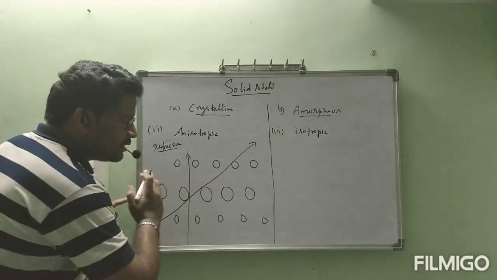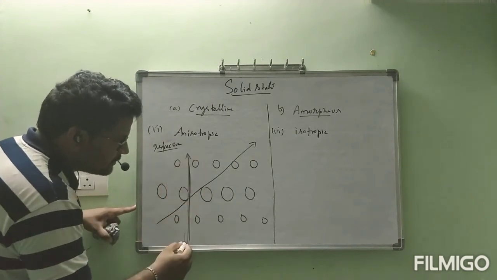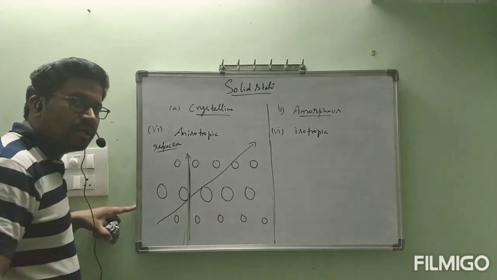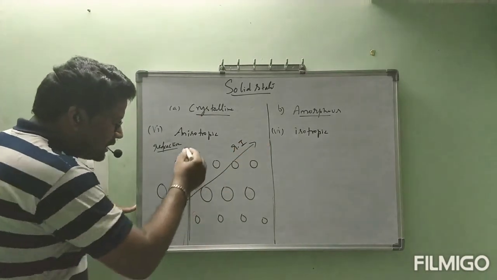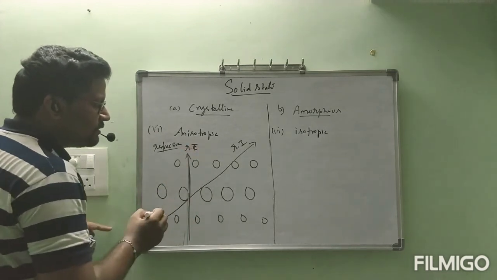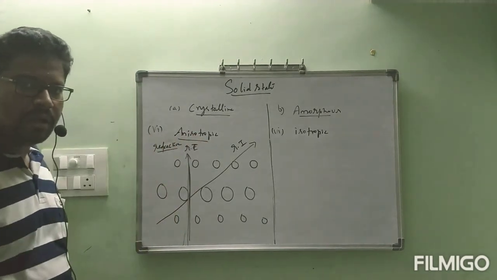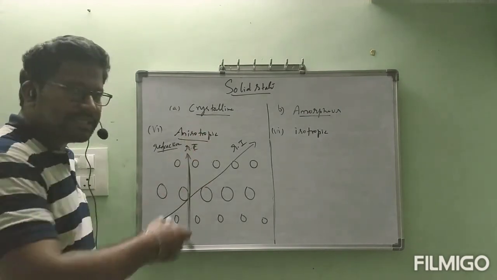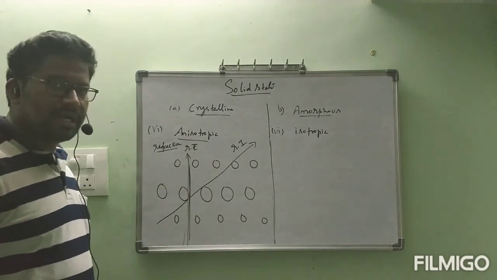As the order is perfect, this is perfectly aligned with short distance, it appears like this, but here it is a long distance, it appears diagonally. So in this direction the refractive index will be different, and in this direction the refractive index is different. These two refractive indices are different for the same solid, which is called anisotropic. Iso means same. Anisotropic means it is not the same in all directions. For a crystalline solid, the refractive index is not equal in all directions.